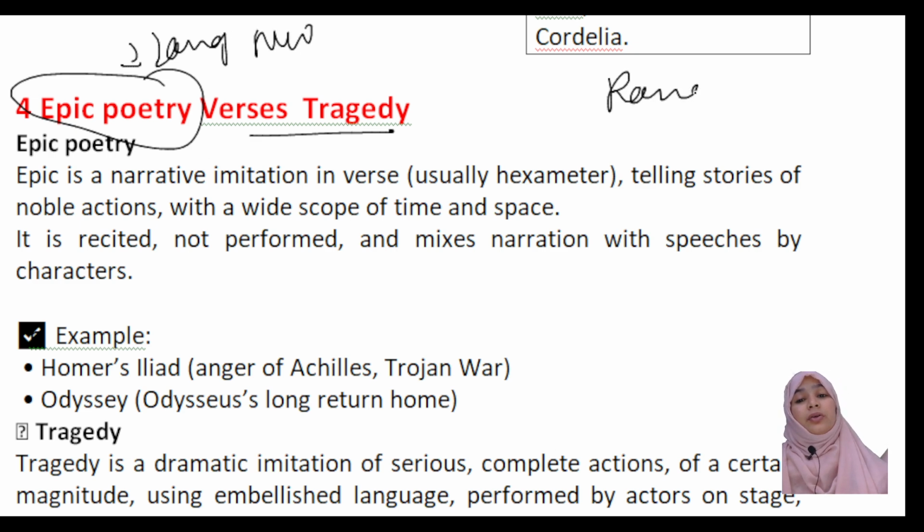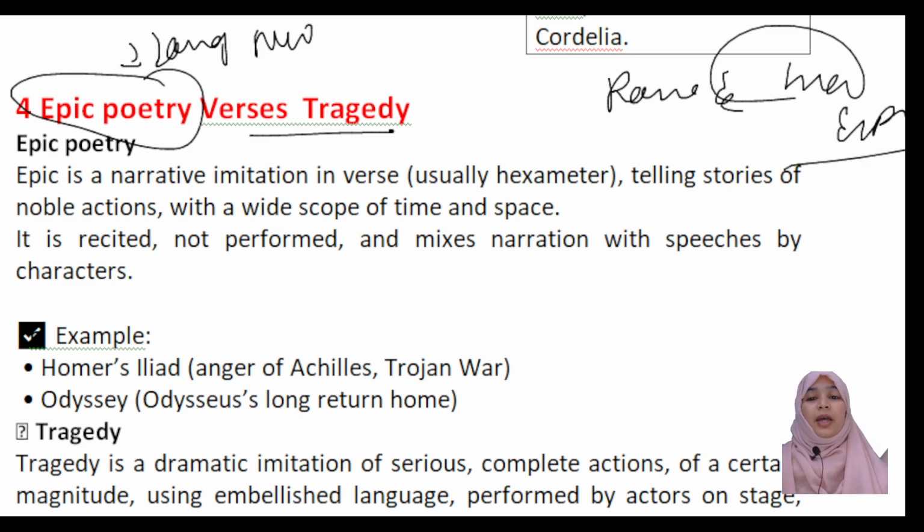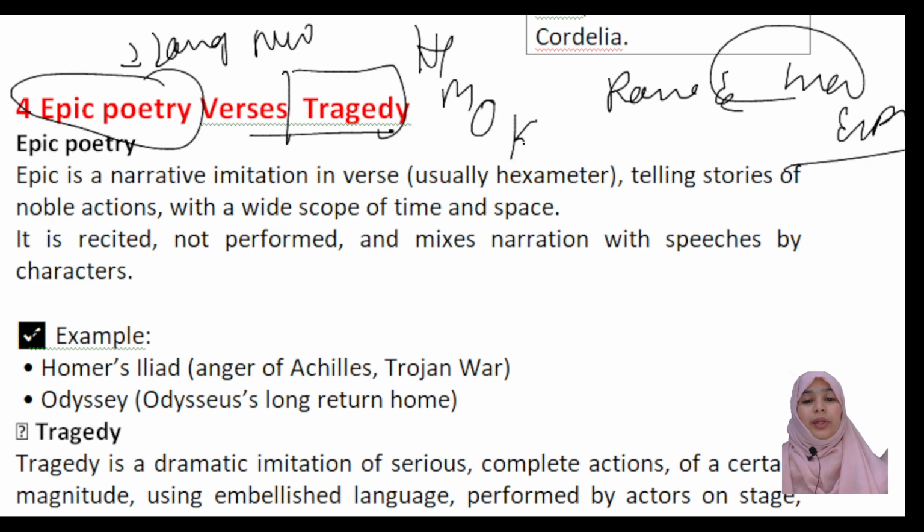Ramayana and Mahabharata are called epic poems. Getting my point? Epic poems. Whereas tragedy, Hamlet, Macbeth, Othello, King Lear, stays as the world's greatest tragedy.